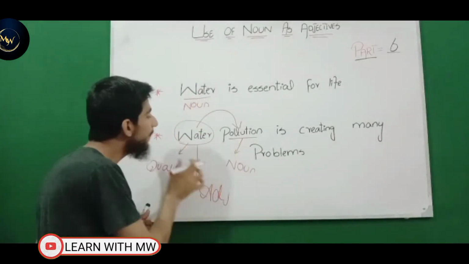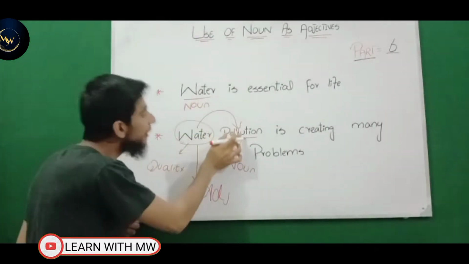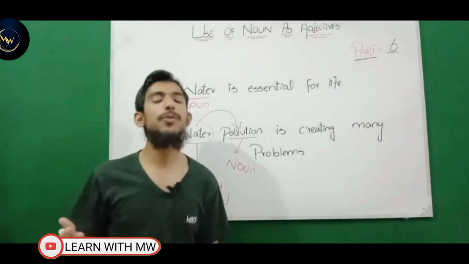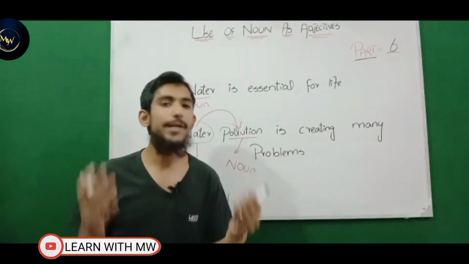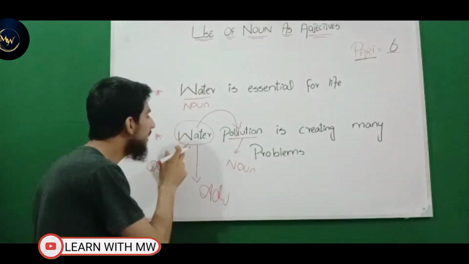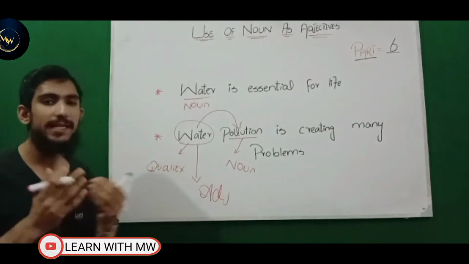So pollution is a noun, and water is also a noun here, but it adds meaning to the noun in terms of quality. Those words which add meaning to the noun in terms of quality or in terms of quantity, we call them adjectives. So water is basically behaving as an adjective in this sentence.